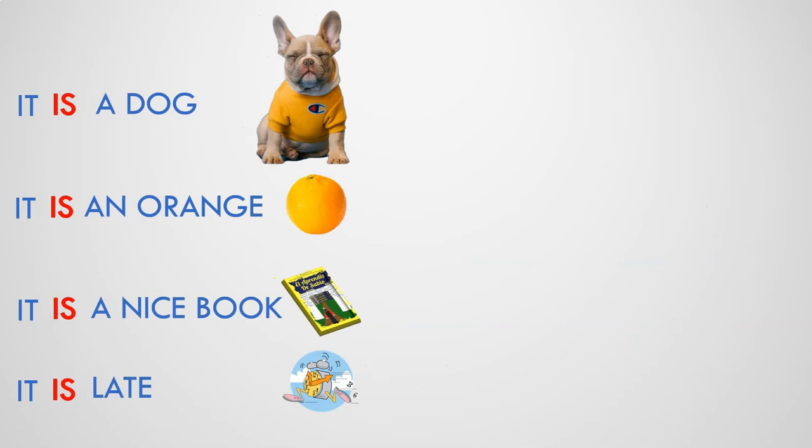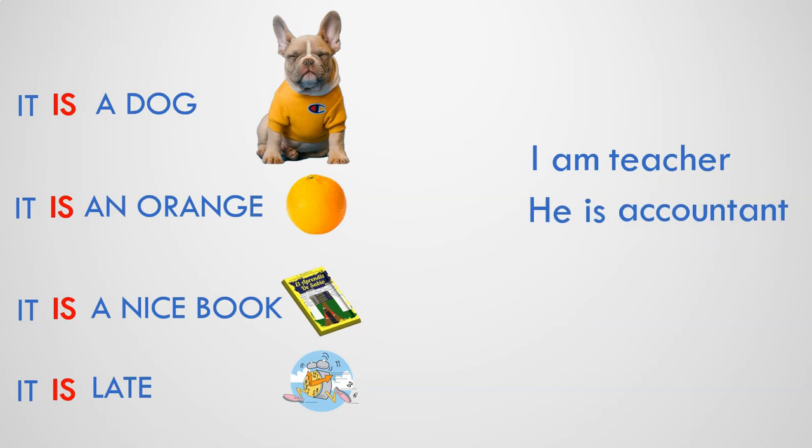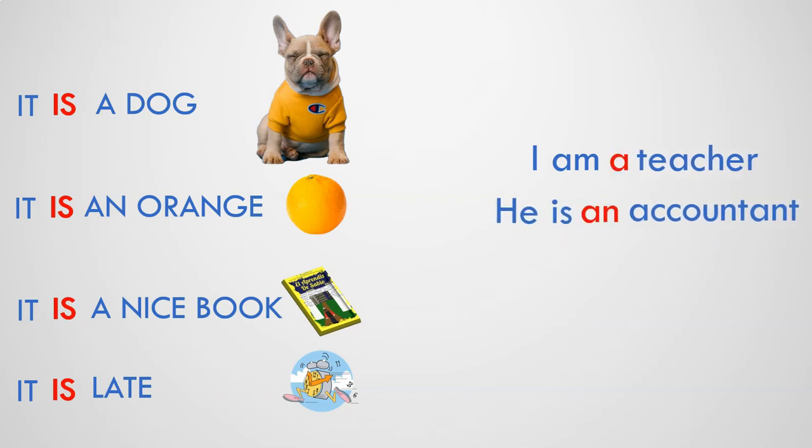And here I want to make a parenthesis. In English, you don't say, I am teacher or he is accountant. You say, I am a teacher, he is an accountant. So, if you have a singular noun after the verb to be, you have to add a or an before the noun, depending on whether the noun starts with a consonant or vowel sound.